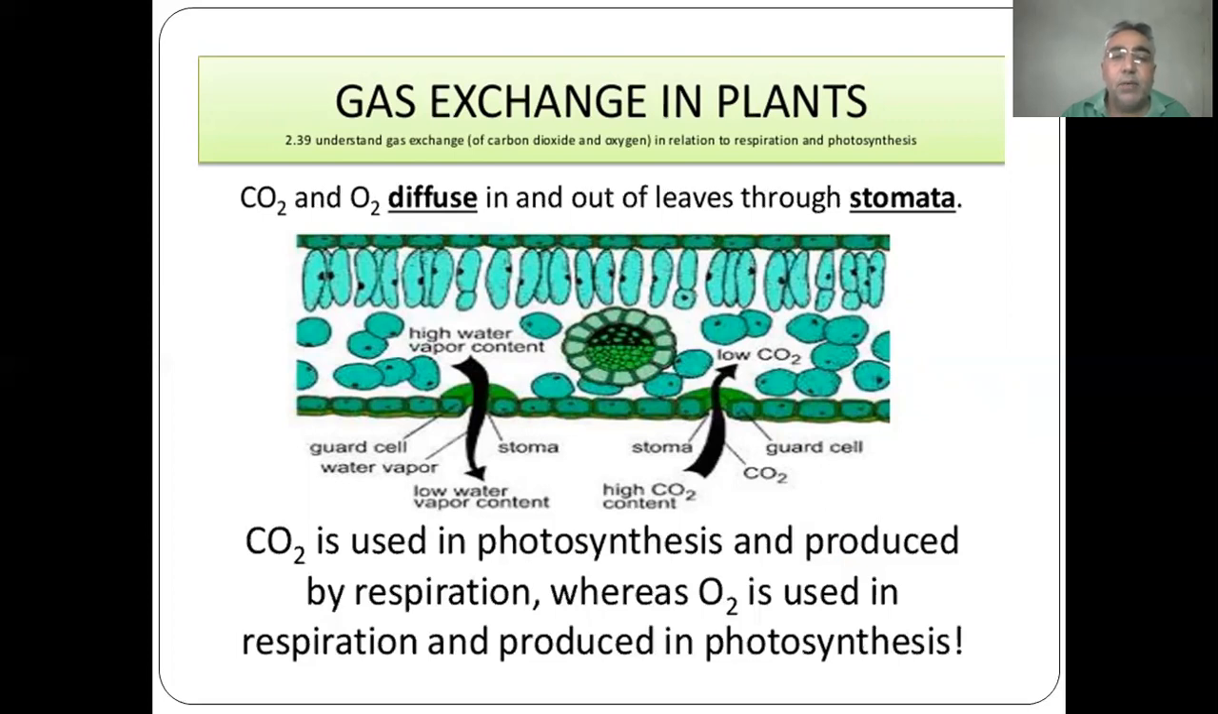In plants, diffusion or gaseous exchange takes place through stomata. In the plant, there are 3 types of pores present. In leaves, that is the stomata, in stems, that is lenticels, and in the roots, that is pneumatophores. These are the 3 types of pores present in the plant. Carbon dioxide is used in photosynthesis and produced by respiration, whereas oxygen is used in respiration and produced in photosynthesis.